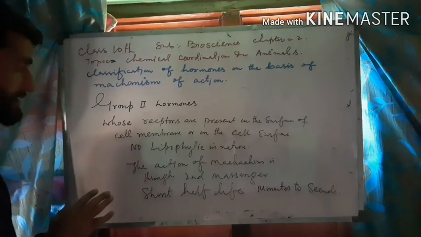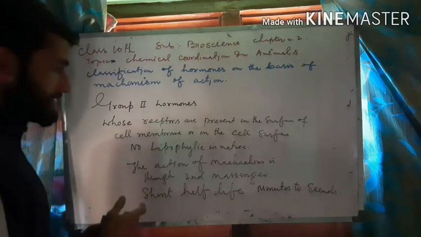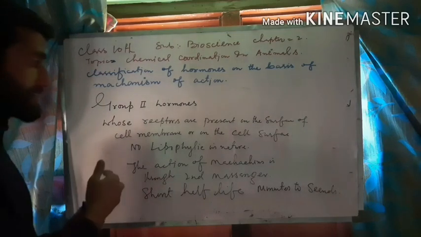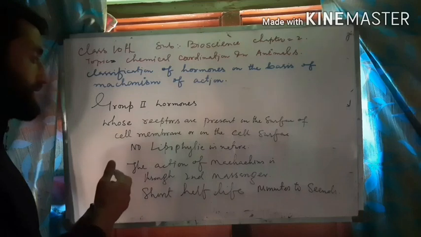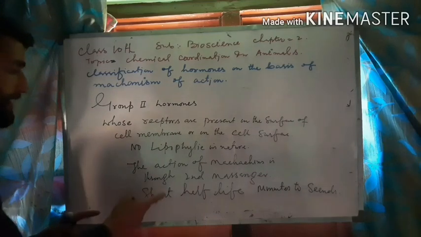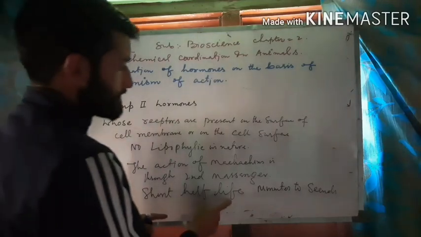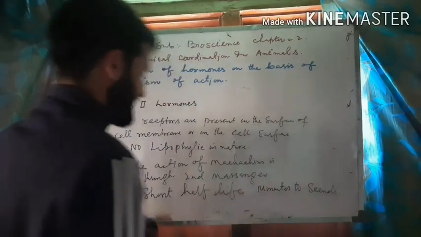The mechanism of action is mediated by the second messenger. The second messenger carries the hormone's signal, then triggers a cascade effect. After that, the physiological effect is observed in the body of an animal. And these group 2 hormones have a short half-life, ranging from minutes to seconds.